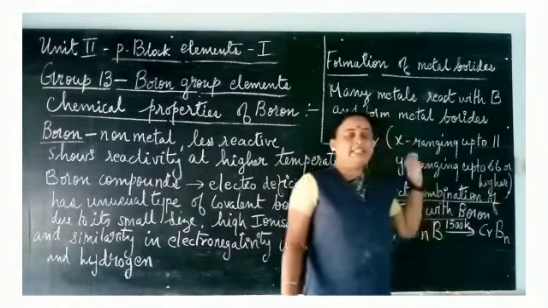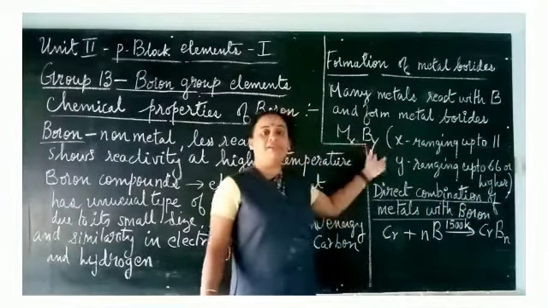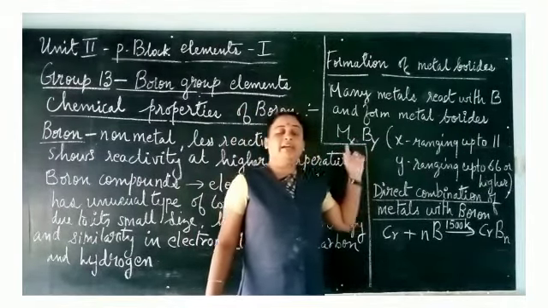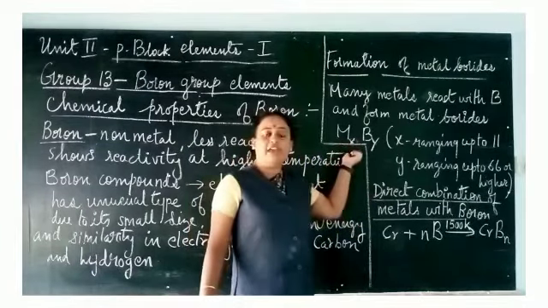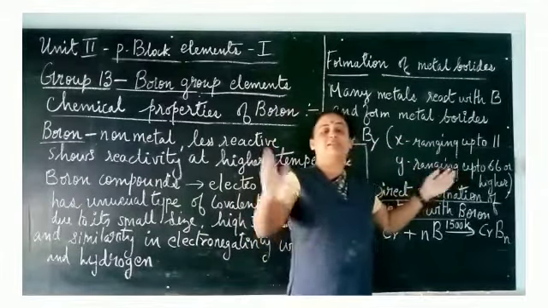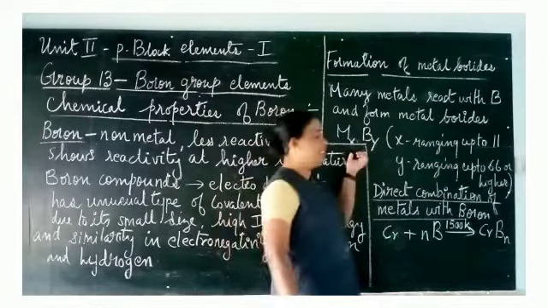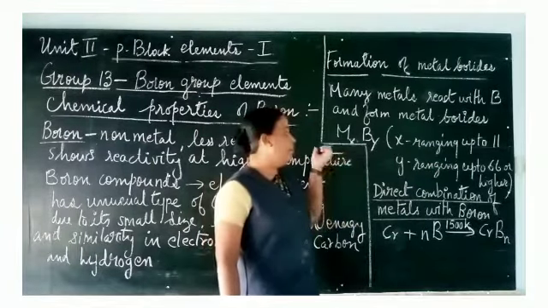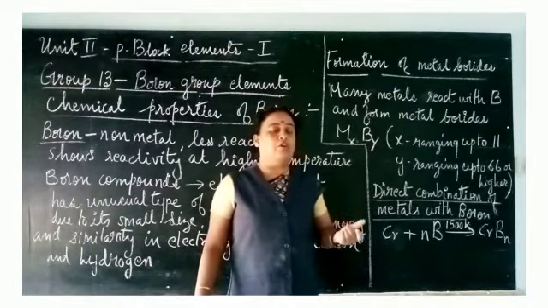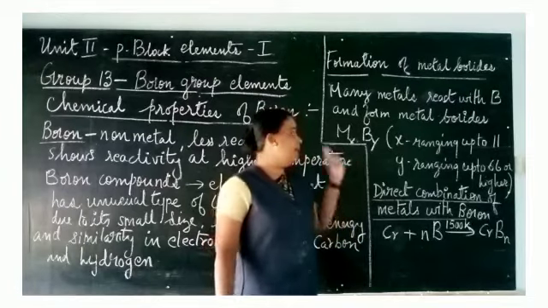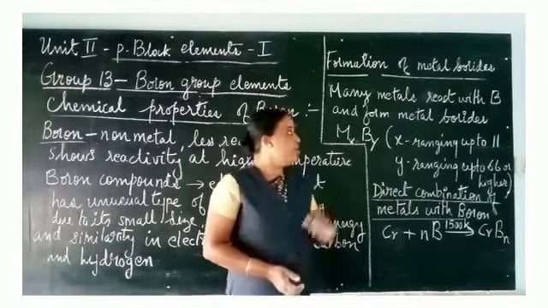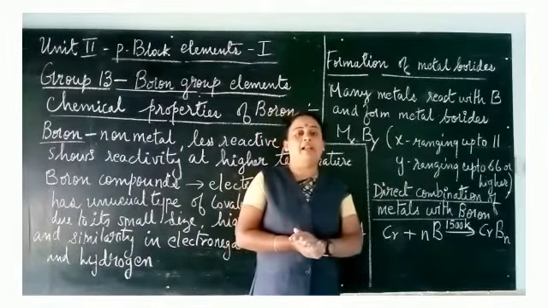The general formula for metal borides is MxBy, where M indicates the metal and B is the boron. x and y are natural numbers. The value of x ranges up to 11, and the value of y ranges up to 66 or sometimes above 66. This is the general formula for metal borides, MxBy, where x and y are the subscripts. That is it about the formation of metal borides.